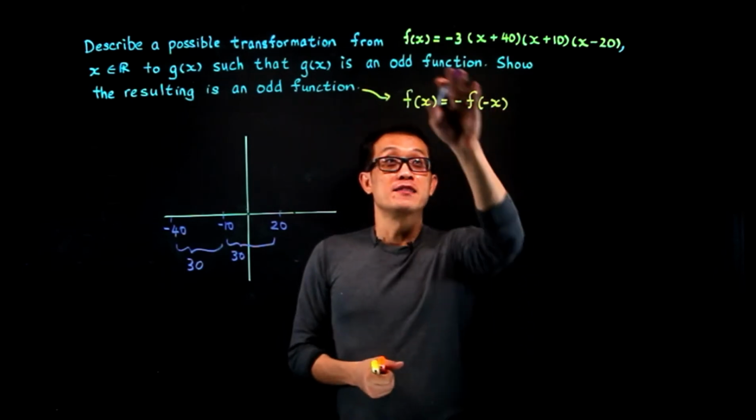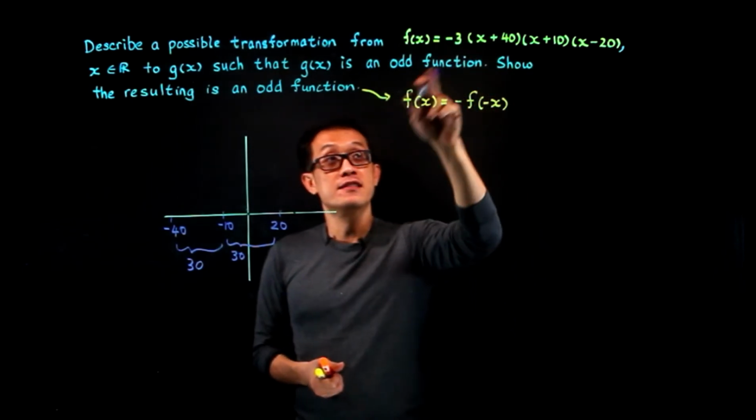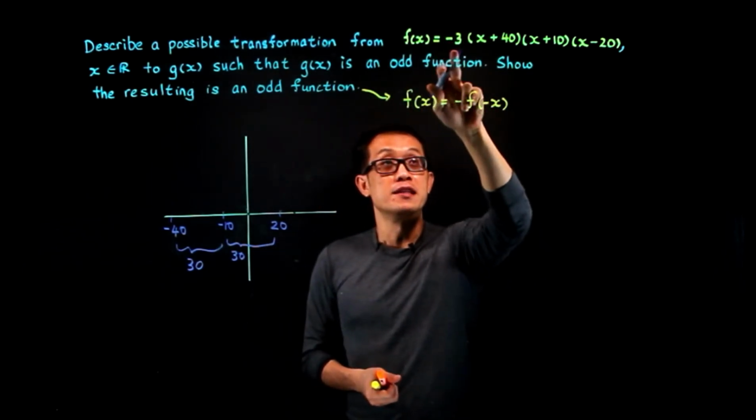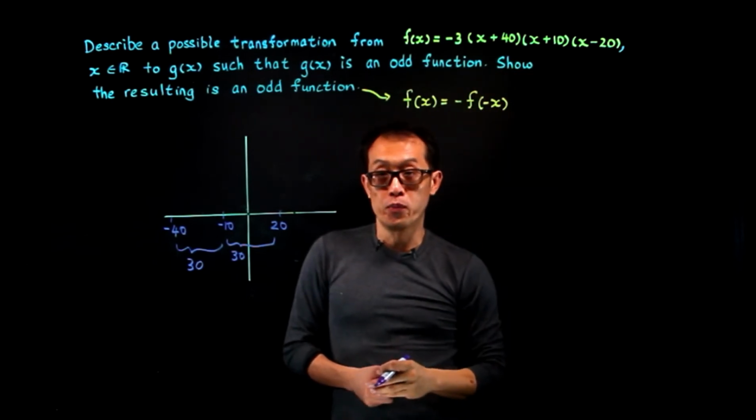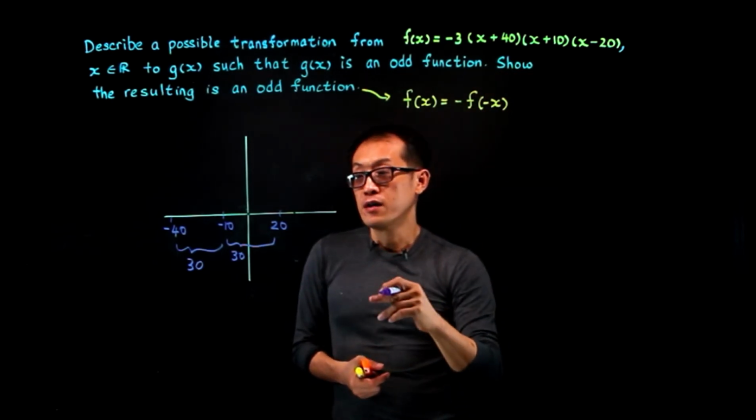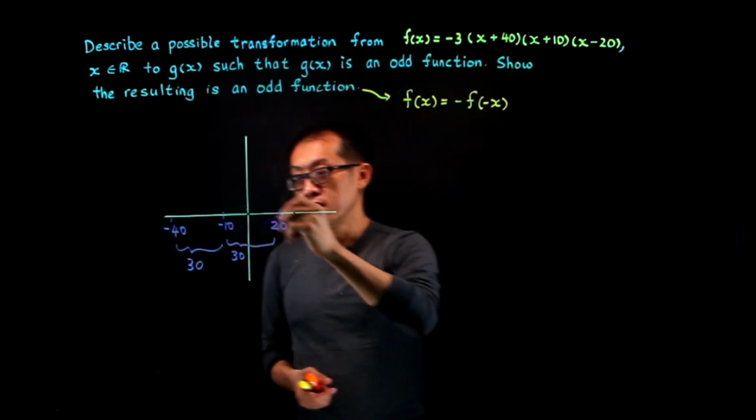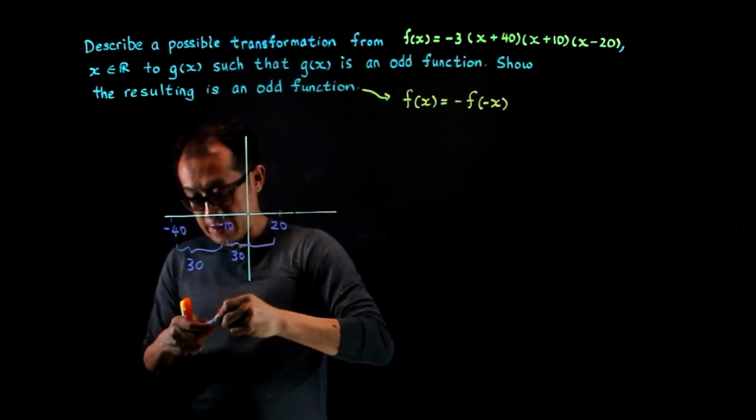Now let's look at the shape of the graph. The coefficient of x cube is negative, so it's a negative x cube. In that case, your graph will look something like that.